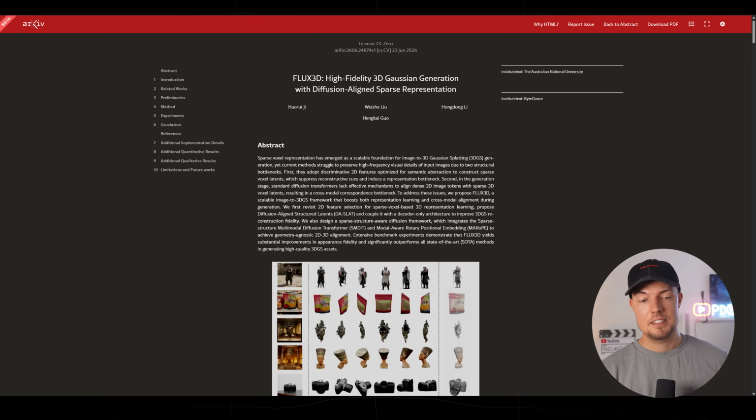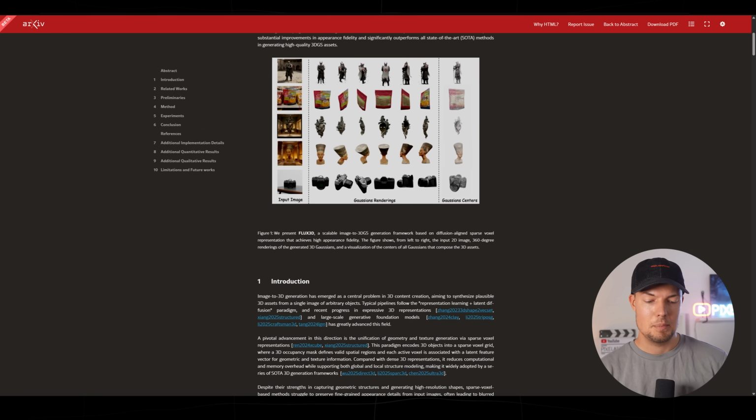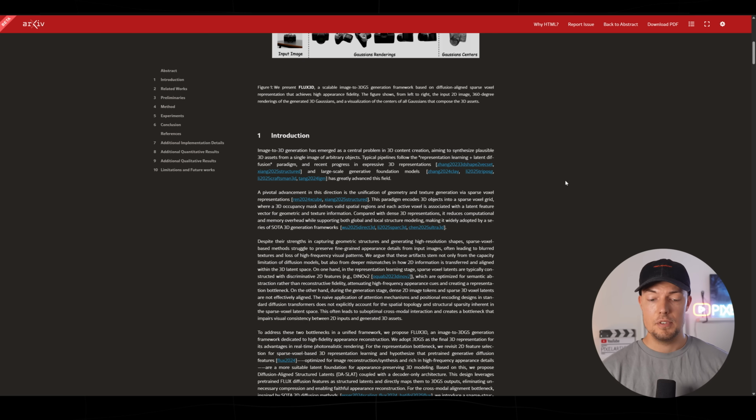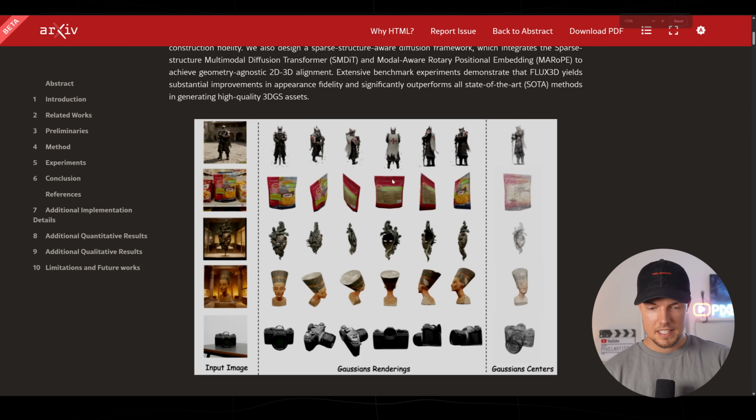Next big news is that we actually have a new 3D AI generator, which is not released yet. They just released a paper, but you can see it's called Flux 3D. It looks actually really promising when I first looked at it, because it has one standout feature. It's not the geometry itself, but you can see that the texture accuracy is quite high here. You will see some examples here.